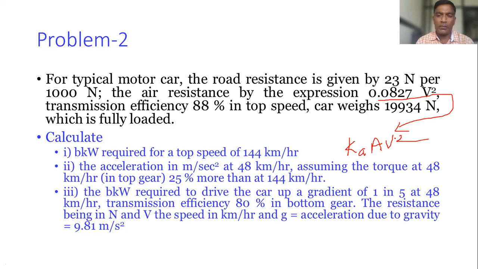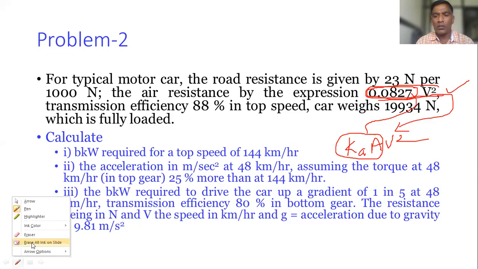This value they have given for these two parameters. Don't say again that where is A given. The frontal area is not given, but they have given the direct expression. So we need to use this only. Did you understand what I am saying?